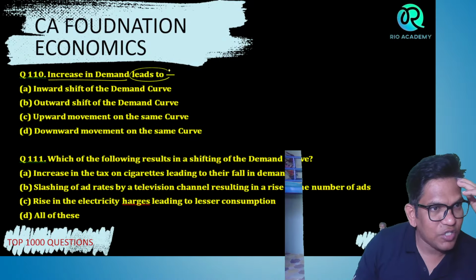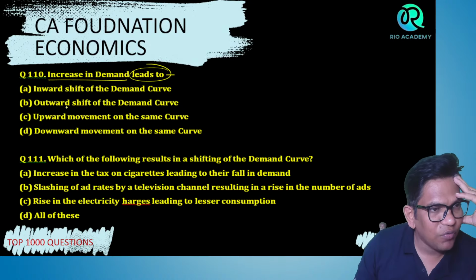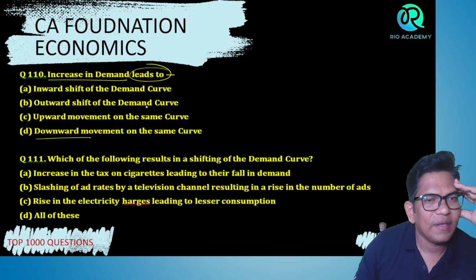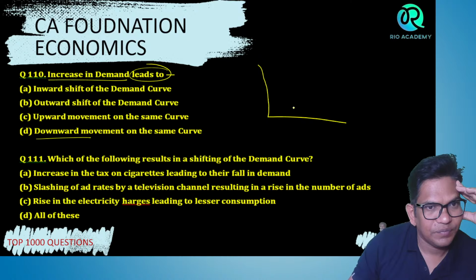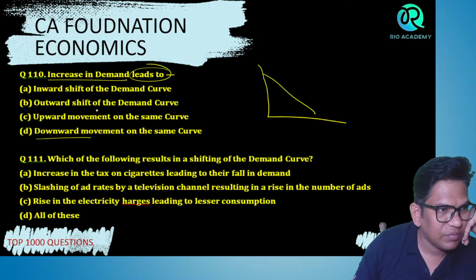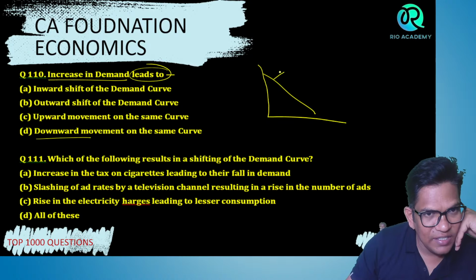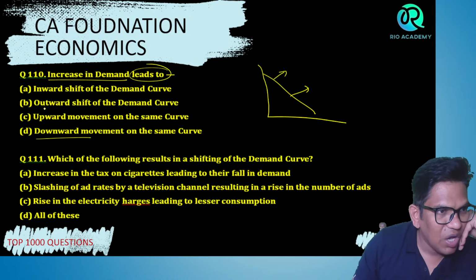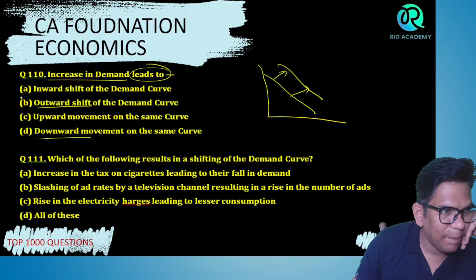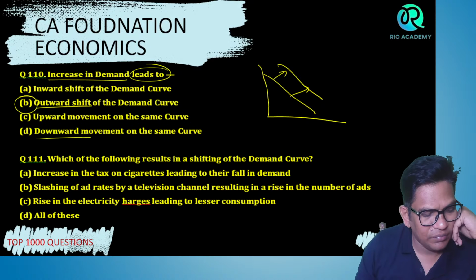Increase in the demand leads to inward shift of demand curve, outward shift of demand curve, upward shift of demand curve, downward movement of the demand curve. Tell me guys, what is the right answer for this? Outward. See, the demand has increased, so outward shift of the demand curve, we can say. B is the right answer.